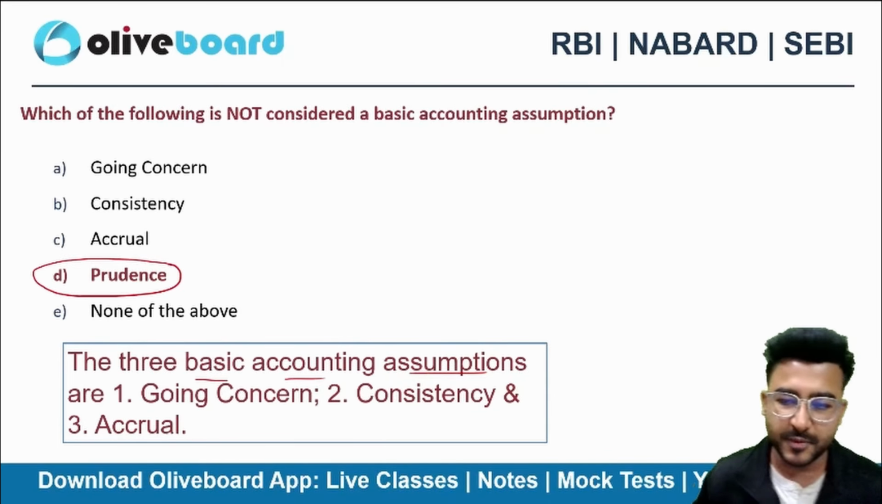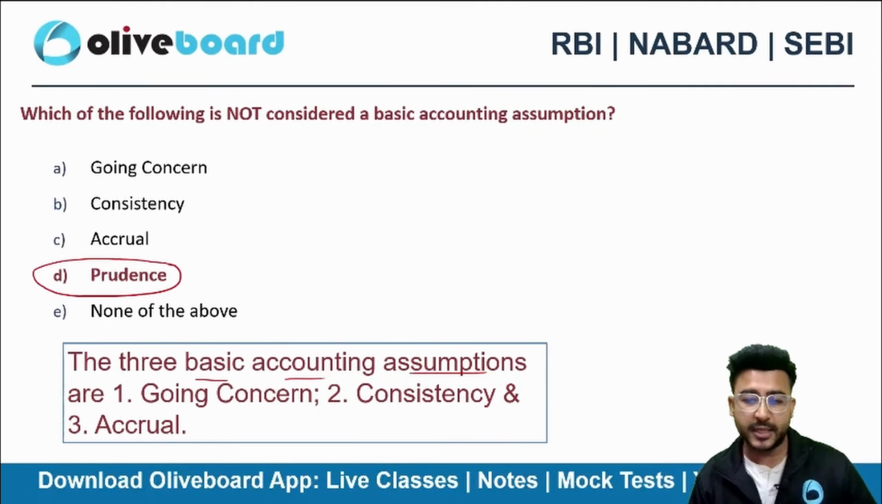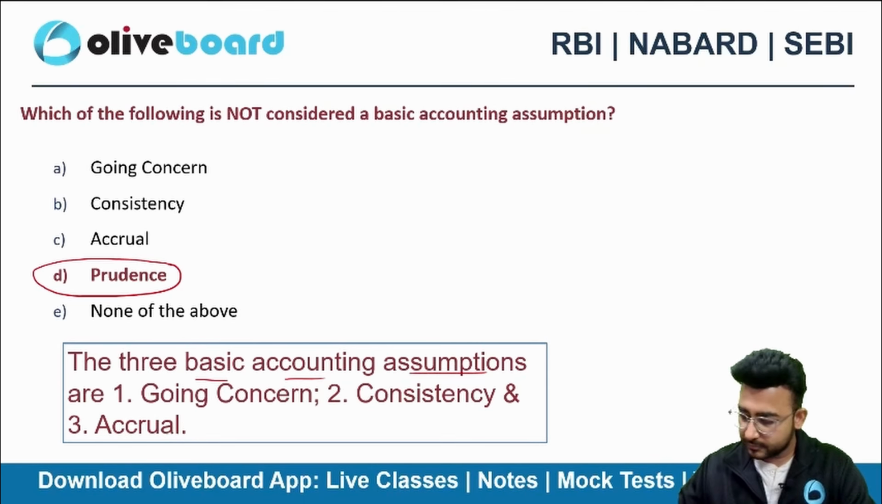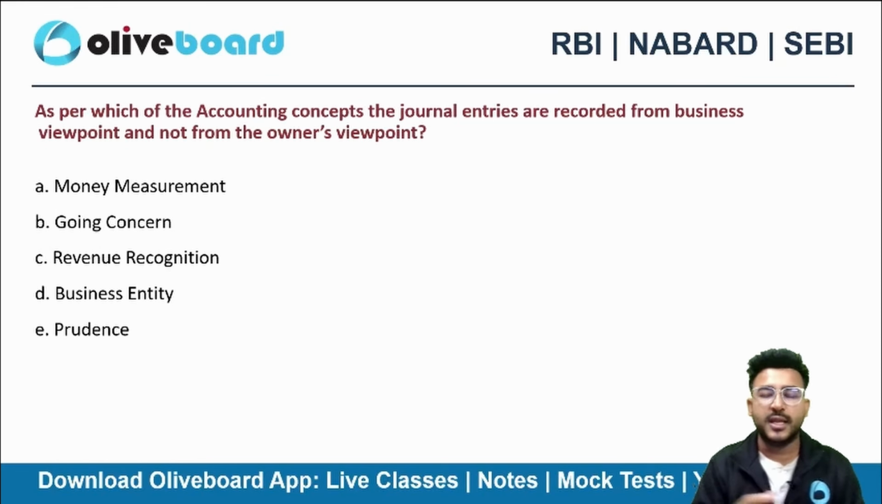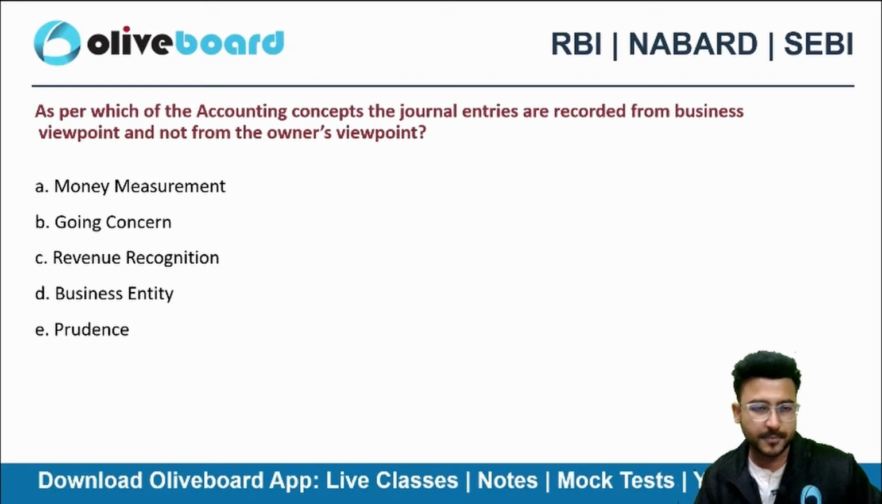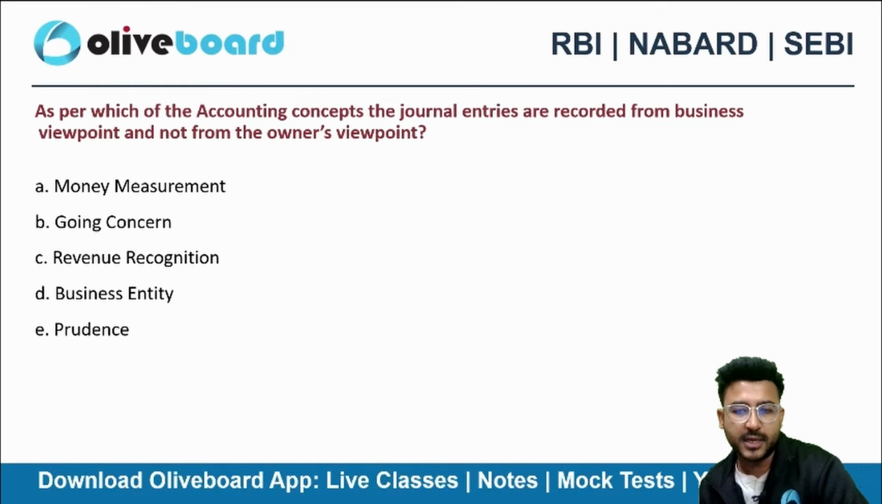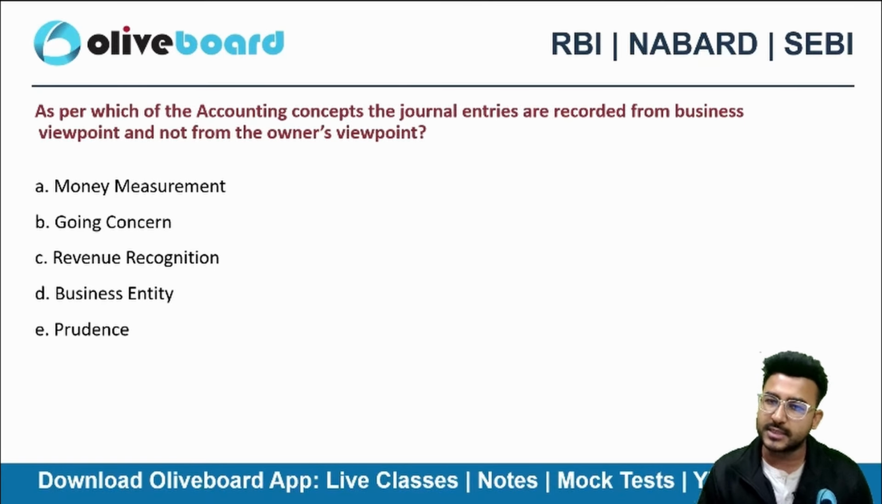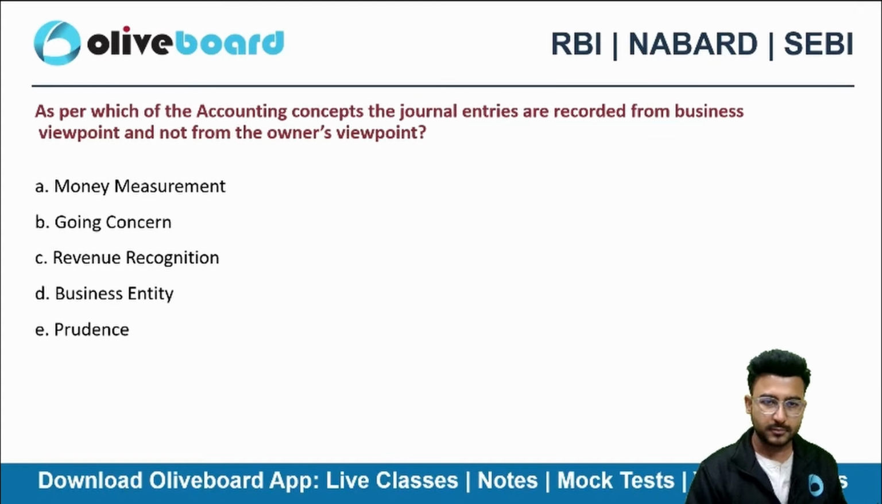Now, from some of the students in 2024, this question was there in the interview also, in SEBI Grade A interview also, right? As per which of the accounting concepts are the journal entries recorded from the business viewpoint and not from the owner's viewpoint? Money measurement, going concern, revenue recognition, business entity, prudence. A very simple question. So you can expect some of these questions for your Phase 1 also. Option D, business entity concept, right?